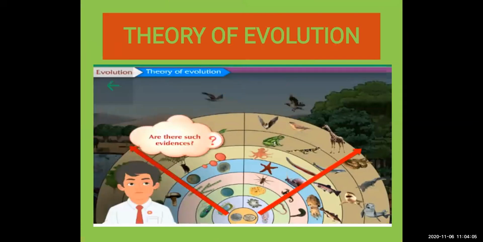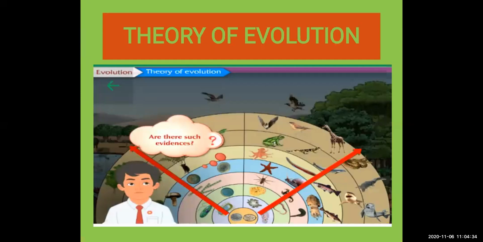Next, are there such evidences which are proving this? Scientifically we cannot believe in anything. We should know any proof or any evidence which will prove this. There was this theory of evolution. So this theory of evolution, for your kind information, is widely accepted. Most of the people have accepted this theory of evolution because the scientists have given the different evidences.